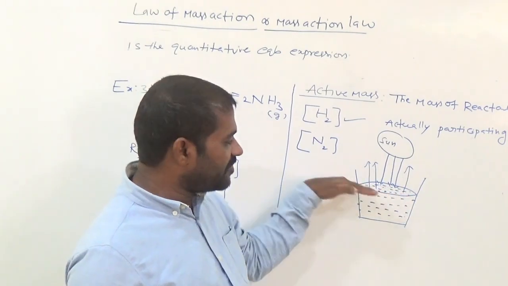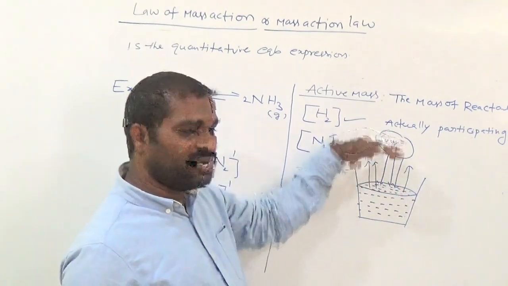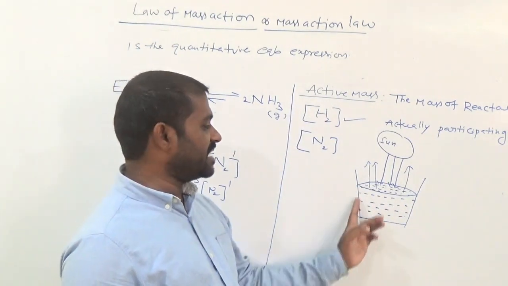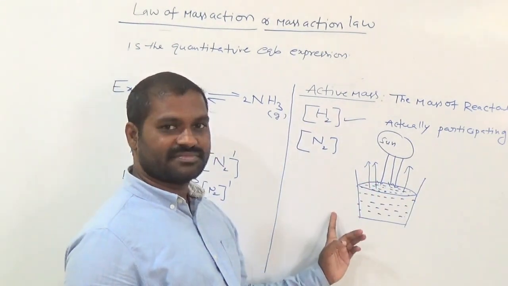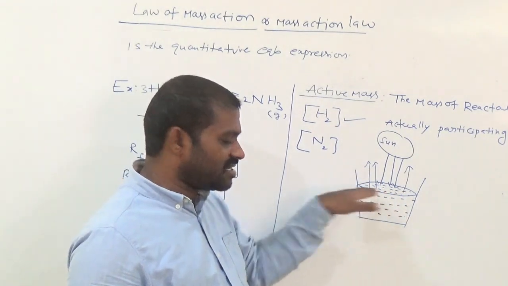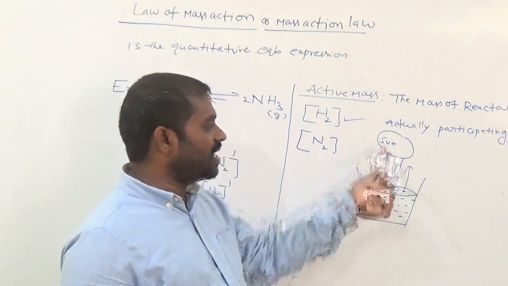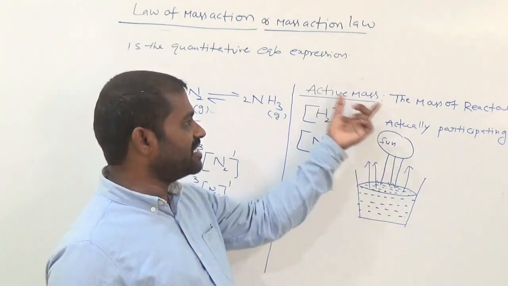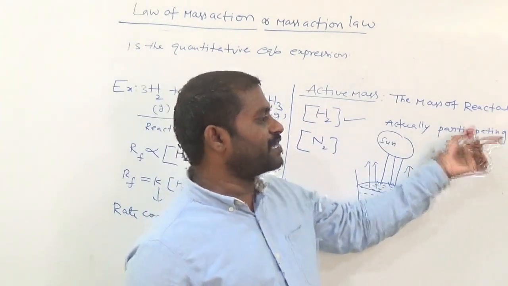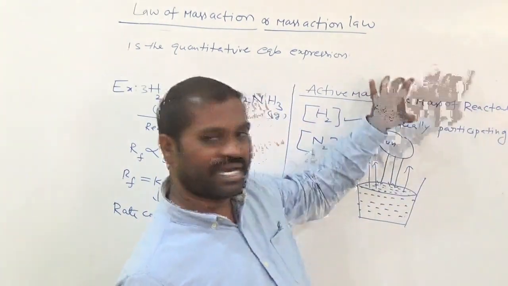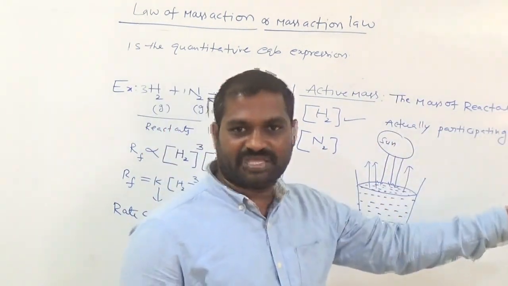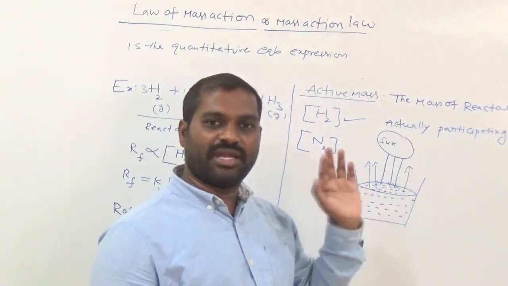This amount of surface water is called the active mass, not the inside water. Understood now? Suppose the whole is taken as reactant. Which part reacts? Only the reactant present on the surface undergoes reaction. Simply, what is active mass? It is the mass of reactants that actually participates in the chemical reaction. Suppose it is 100 mass, and only 10 grams participate in the chemical reaction. Now the active mass is 10 only.